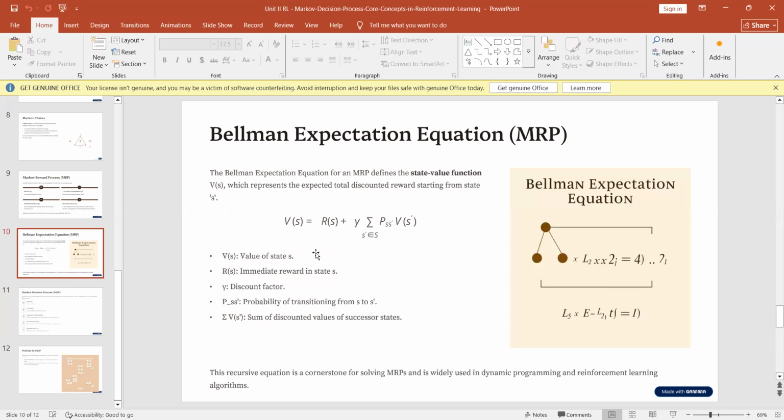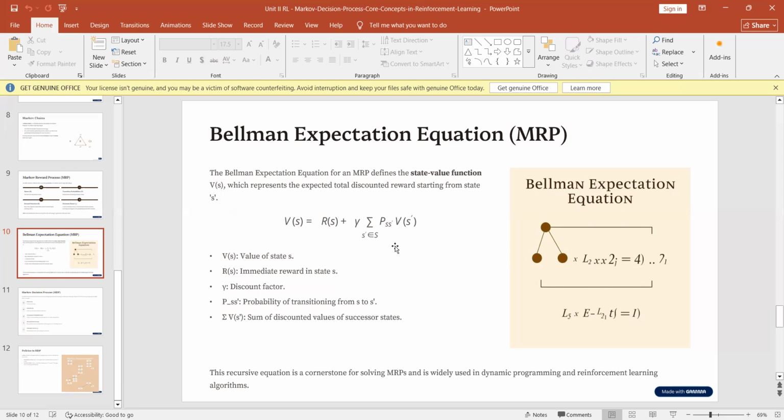So the entire concept behind MRP, MDP and the Markov property is the Bellman expectation equation. That also we have done in our previous recordings. I'll share it in the description box as well, or you can go to the playlist series of our machine learning and reinforcement learning lectures. So the entire Bellman function is based on the reward, discount factor, and the probability.